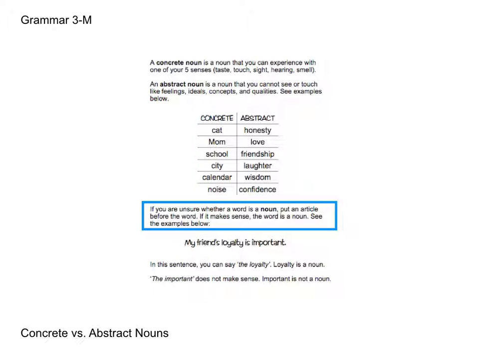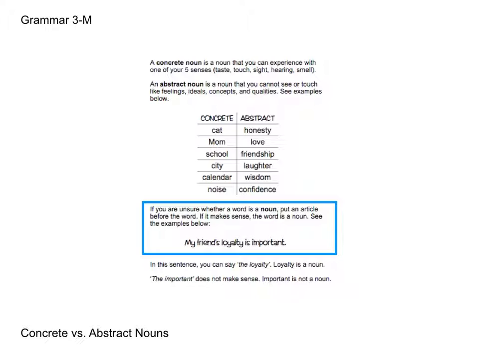So if you're unsure whether a word is a noun, put an article before the word. If it makes sense, the word is a noun. See the example below. Sometimes it can be very confusing to know the difference between a concrete or abstract noun and other parts of speech like adjectives and adverbs.